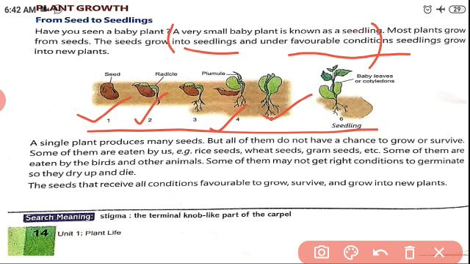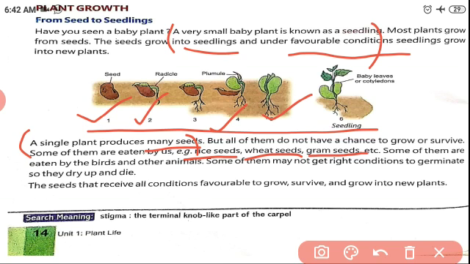Next, a single plant produces many seeds, but not all of them have a chance to grow or survive. Some of them are eaten by us. The best examples are rice seeds, wheat seeds, and gram seeds. We can eat these three, no, children?